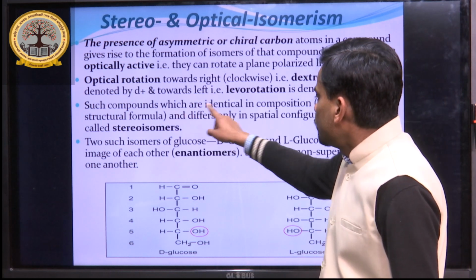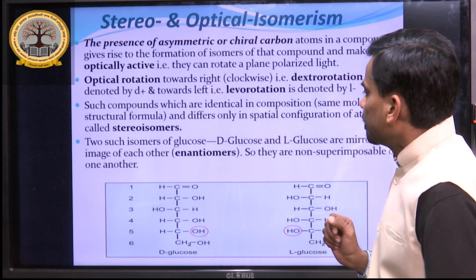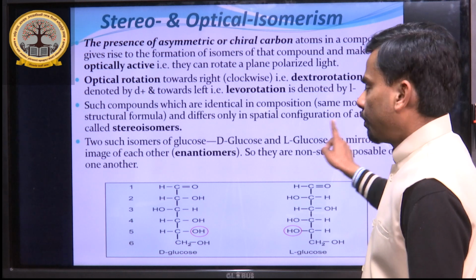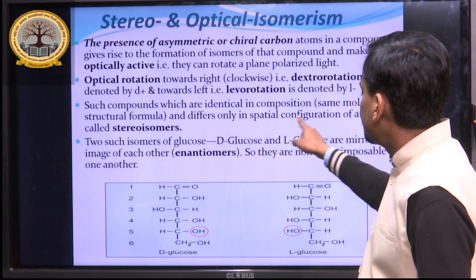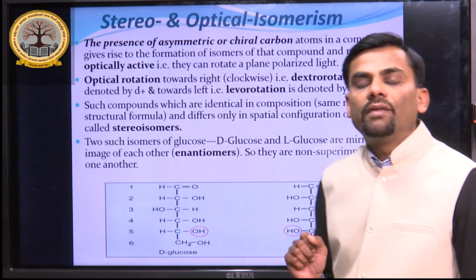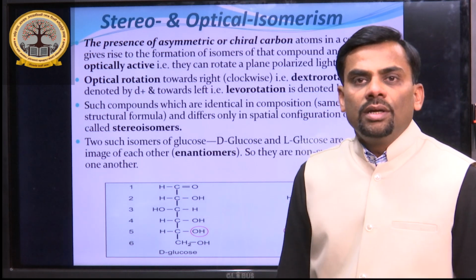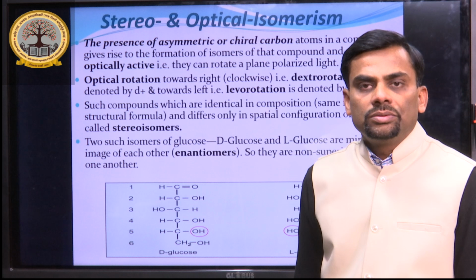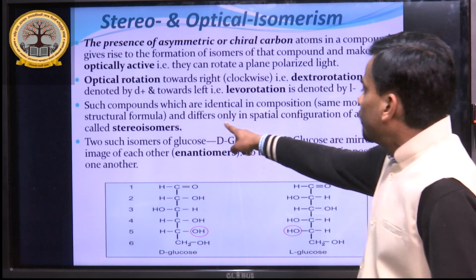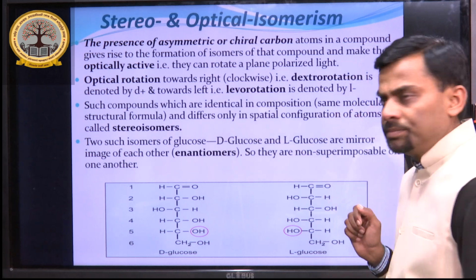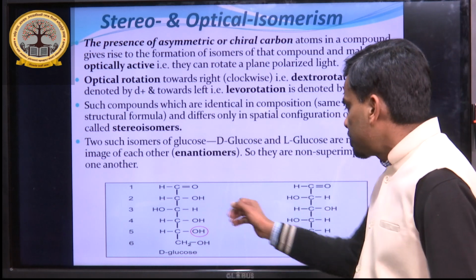Such compounds which are identical in composition, with the same molecular and structural formula but differing in spatial configuration of atoms, are called stereoisomers. The important point to note is that they differ only in spatial configuration, as shown here in the structure.